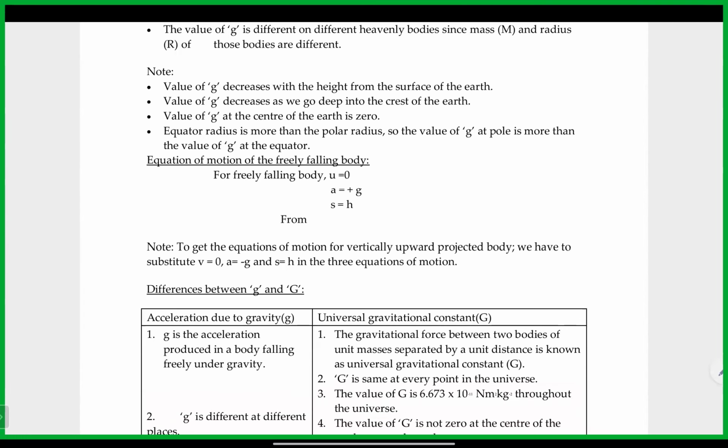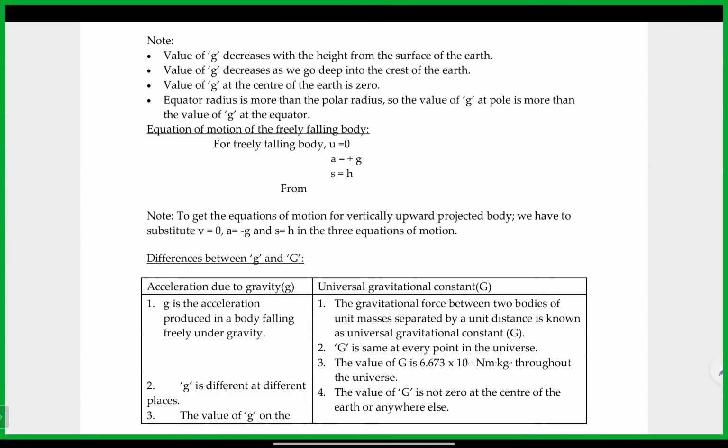Similarly, to get the equations of motion for a vertically upward projected body, if you are throwing any body from the ground upward, the acceleration will be in the direction opposite to gravity, so it will be minus g. v is 0, because finally the body moves and stops at some point. The initial velocity will be there, but how much it is depends on the question. v will be 0, a is minus g, and s is again h, whatever the distance traveled from the point where we threw it to where it stopped.